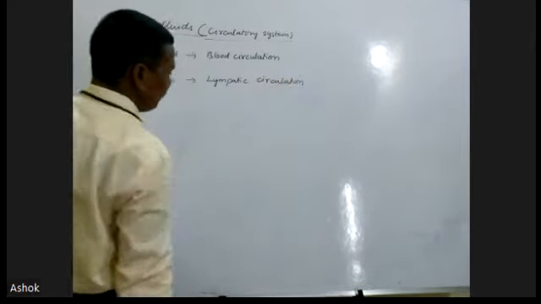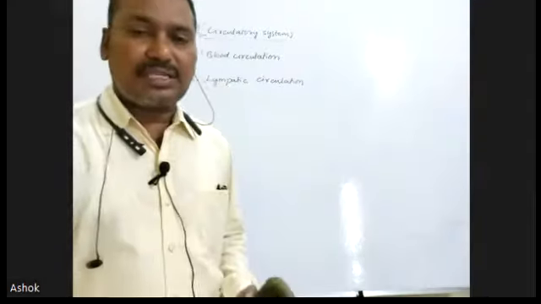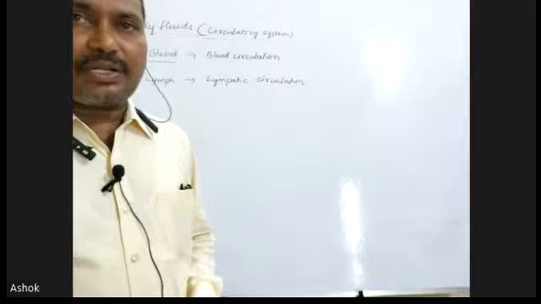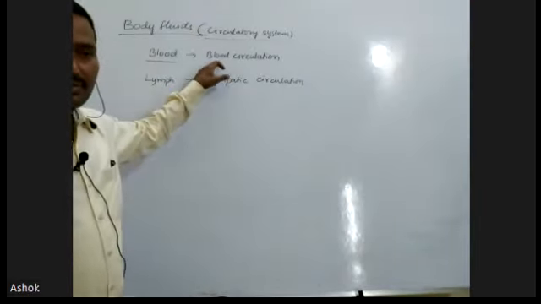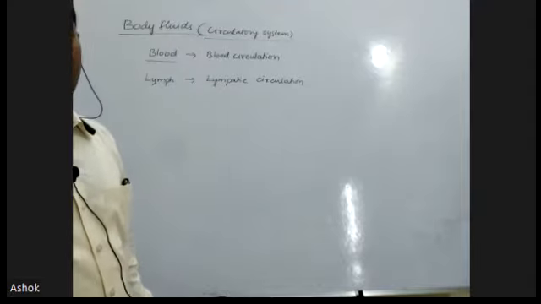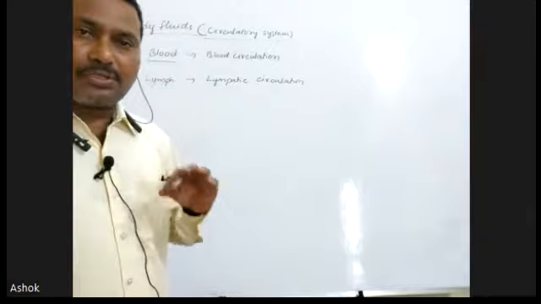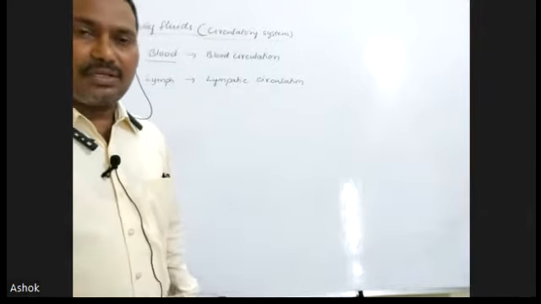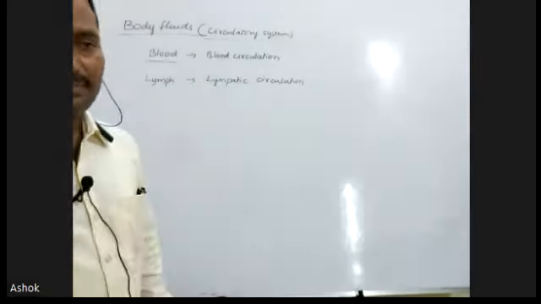Generally, if anybody asks about circulation, most people will say it is only blood circulation. But along with the blood circulation, lymph also circulates and is transported from one part to another part in our body.